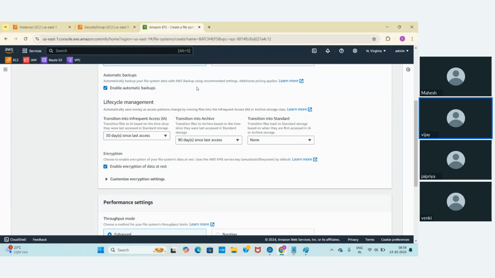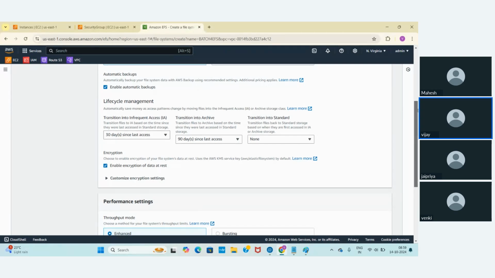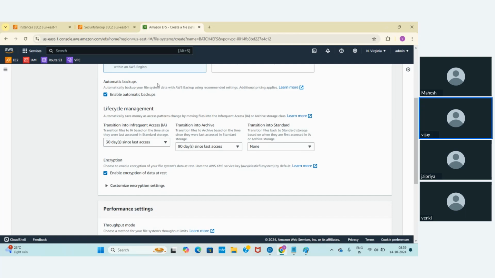So with the help of AWS Backup. In real time they will ask you this question: how are we going to take the backup of your EC2 instance, EBS volume, EFS? For EC2 instance and EBS, you know how to take the backup.